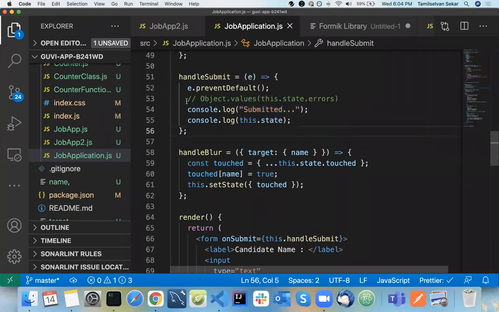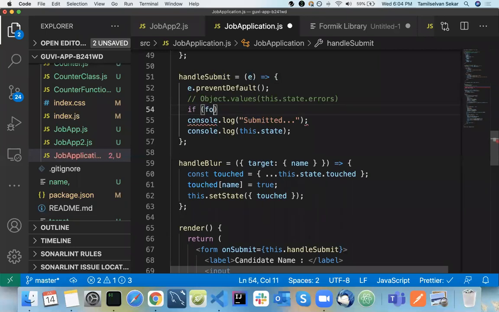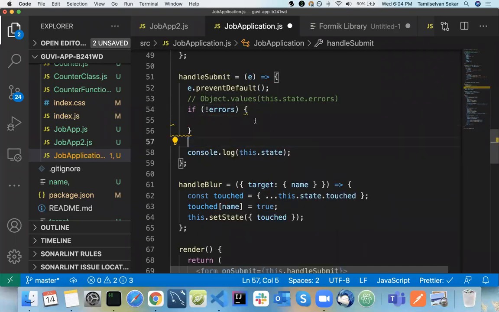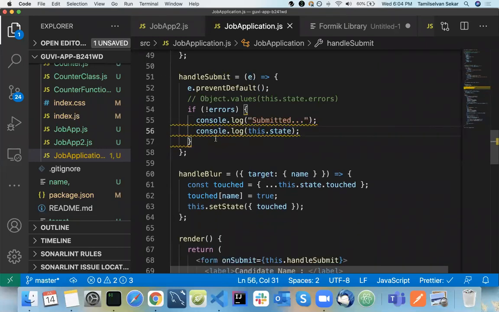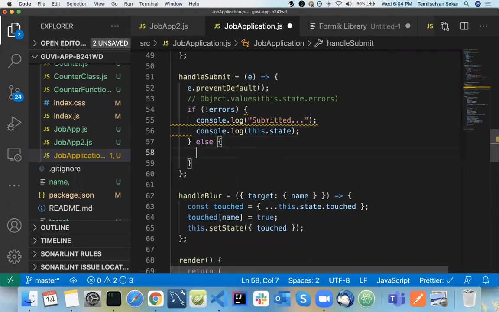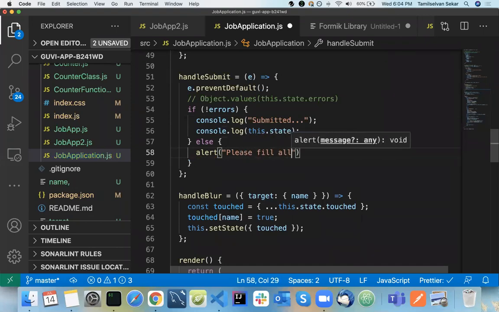You need to add that condition here, and only if the form is valid, or if there are no errors, allow them to submit. Just throw an alert message like "please fill all fields". You can throw the message in this way.